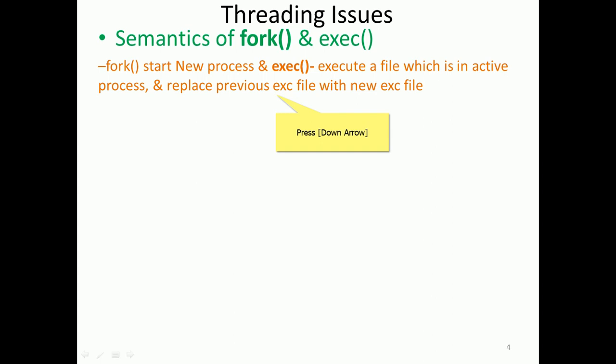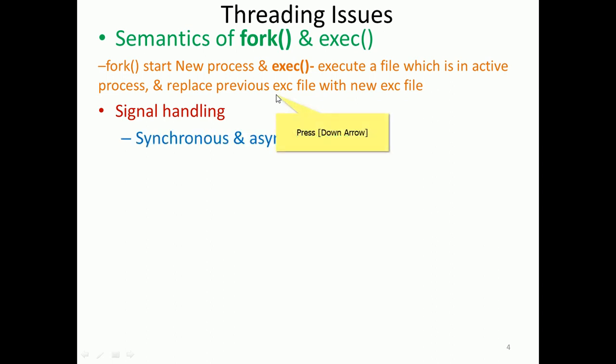The new one is recently executed: when the exec system call is executed, it will stop all the previous processes and replace that place with a new process, right? So that is the concept of exec. We discussed the exec system call in detail in the previous session, right? And there is a similar system call, exec, also.